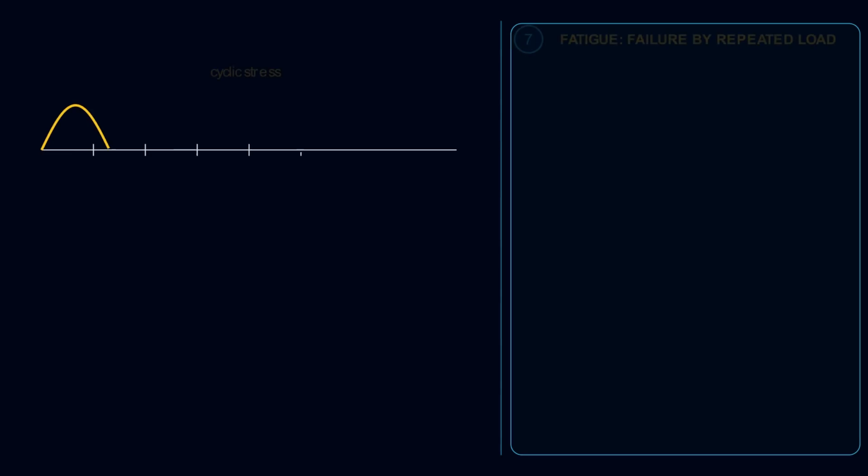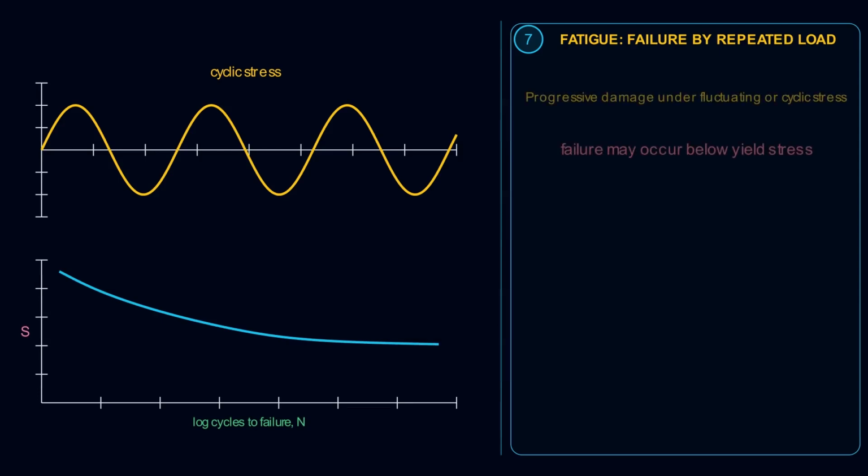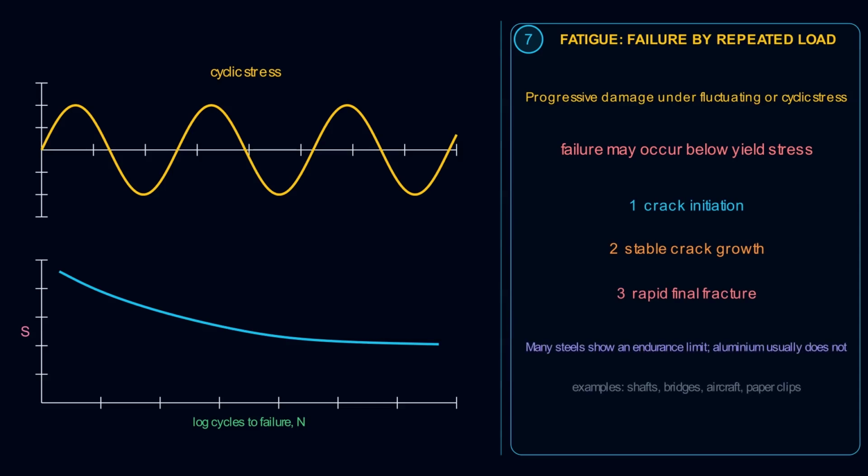Next, we have fatigue. Fatigue is progressive damage caused by repeated and fluctuating stress. Failure can occur even when the maximum stress is well below the yield stress. A fatigue crack first initiates and then grows gradually with each cycle and finally causes a rapid fracture. The stress-life curve relates the stress amplitude to the number of cycles to failure.